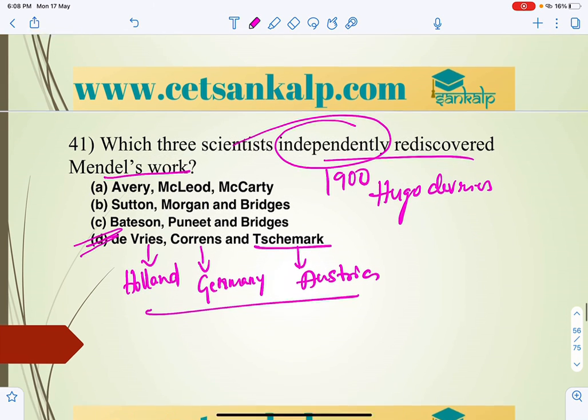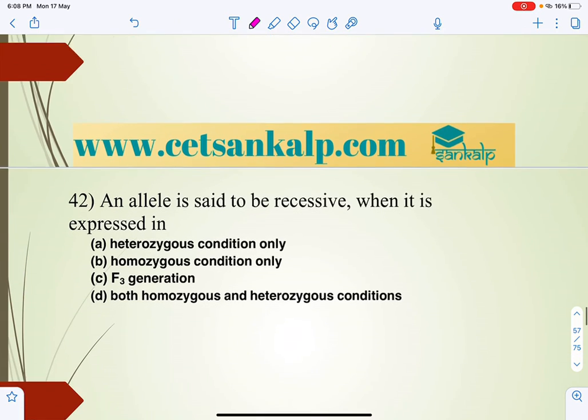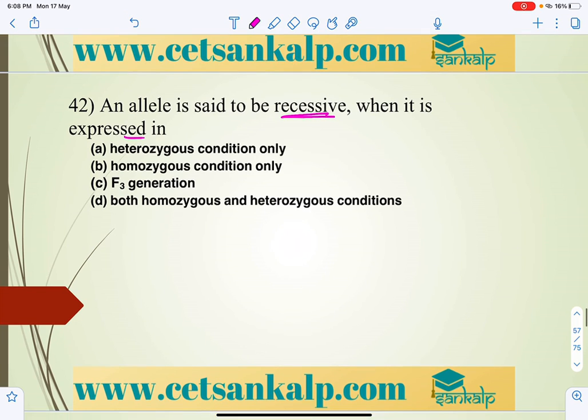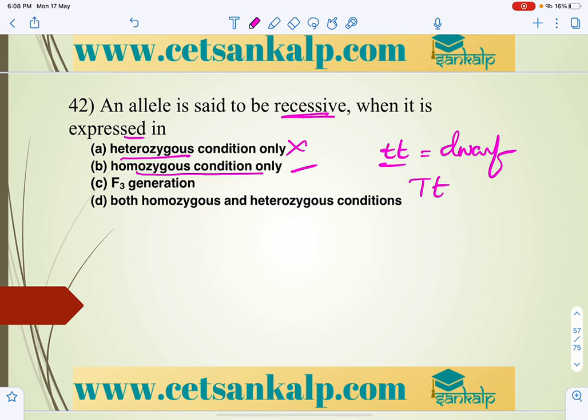Next, 42. An allele is said to be recessive when it is expressed in heterozygous condition. No, homozygous condition only. If this is the case, then only it can express the dwarfness. If not, it won't express in heterozygous condition. So we can say homozygous condition only.